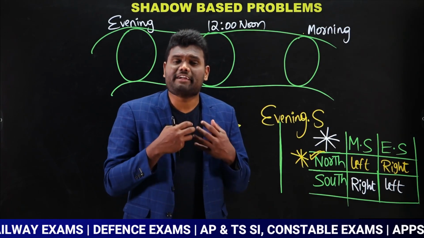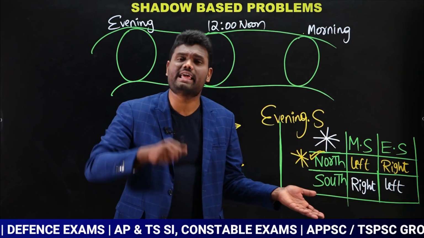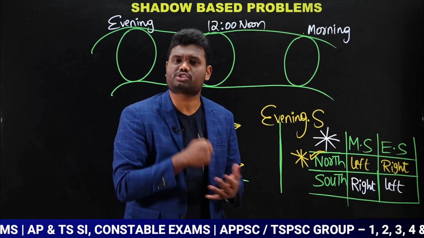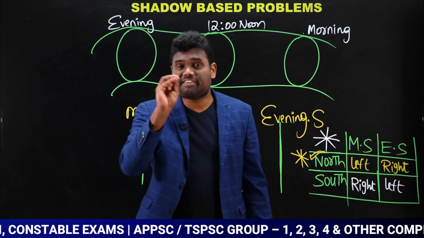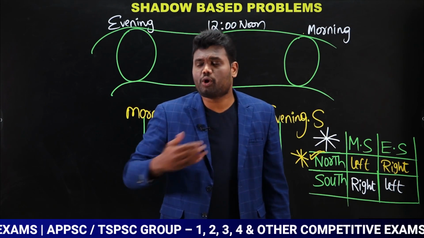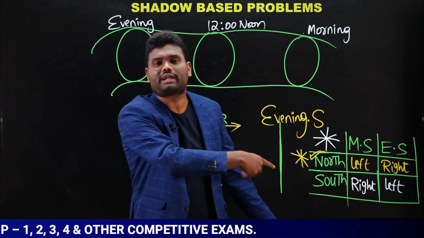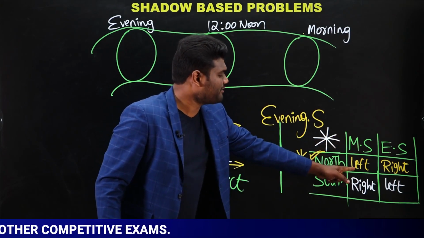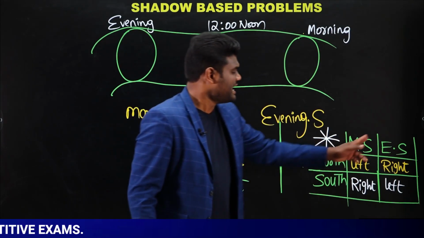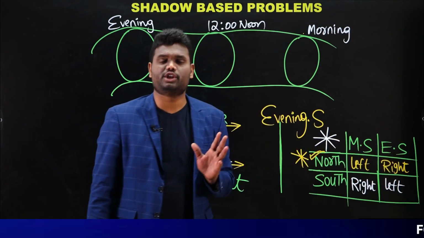Yes or no? If I found my shadow on the left hand side in the morning time, it means I am facing towards north direction. Similarly, in the evening time, if I found my shadow on the right hand side, it means I am facing towards north direction. That is what I told you to remember. Morning shadow left hand side, person is facing towards north. Evening shadow right hand side, person is facing towards north.